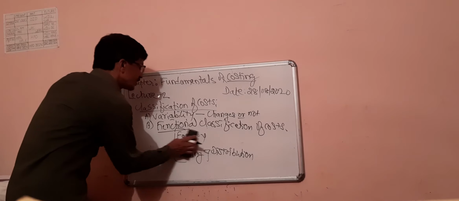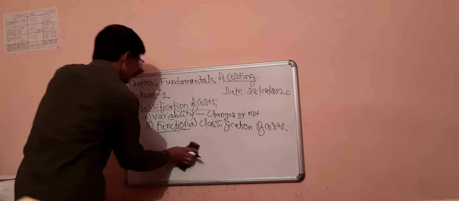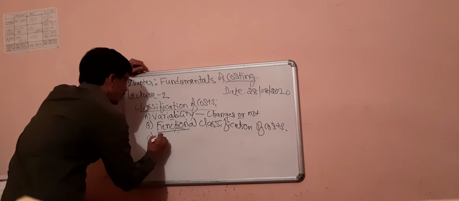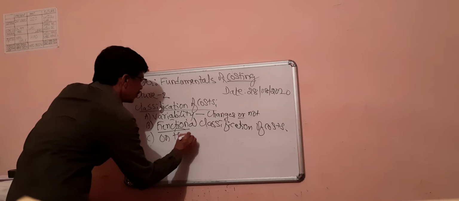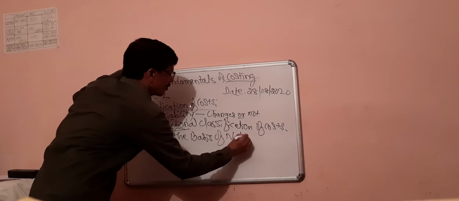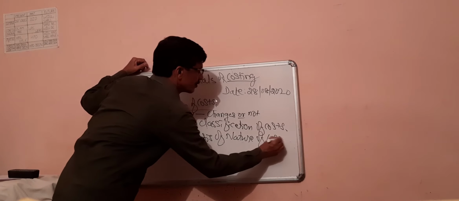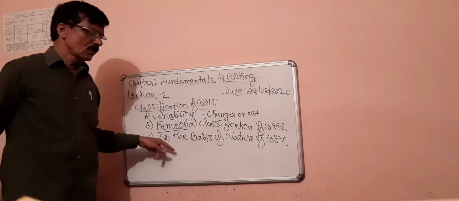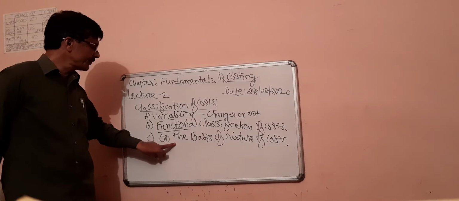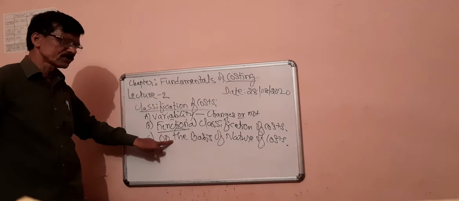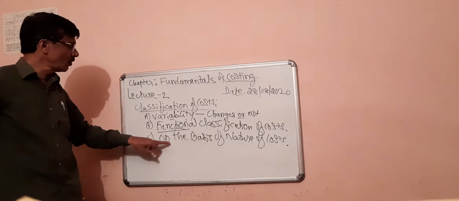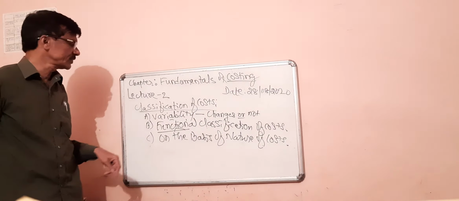Third and last classification, serial number C, is on the basis of nature of costs. While classifying the costs, we take into consideration whether they are directly related to the production activity or indirectly related to the production activity.